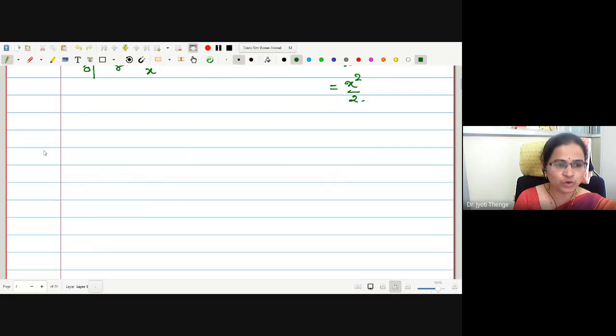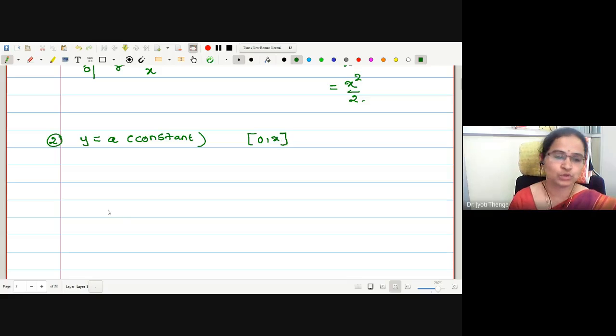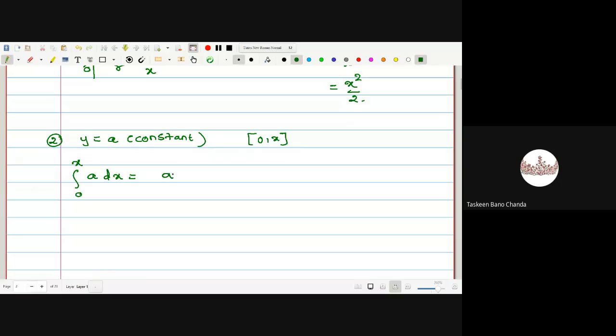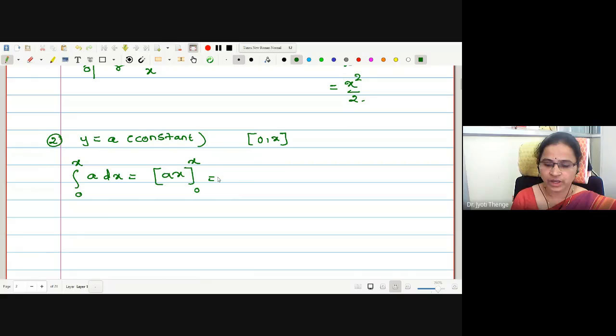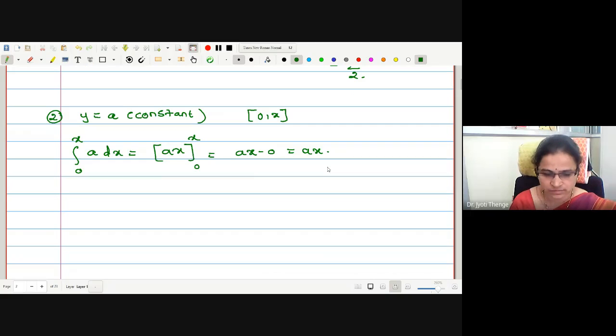Okay, let me take one more example. Let me take y is equal to a constant, say a. And again I'll take the limit as 0 to x. Let us find out the calculation. By integration, between the limits 0 to x, a dx. What is the integration? ax between 0 to x. Therefore, if I put the upper limit, this is x. If I put the lower limit, this is 0. So finally, we have the value as ax. Correct?